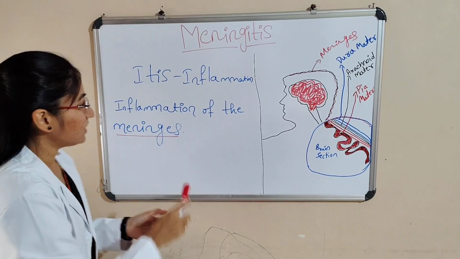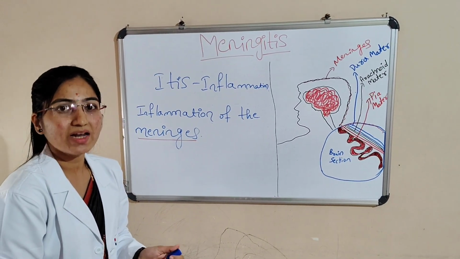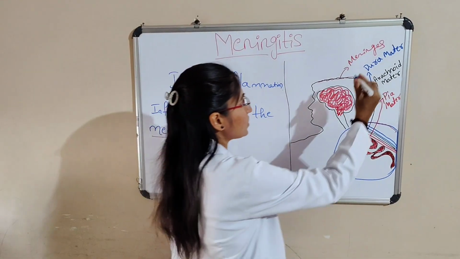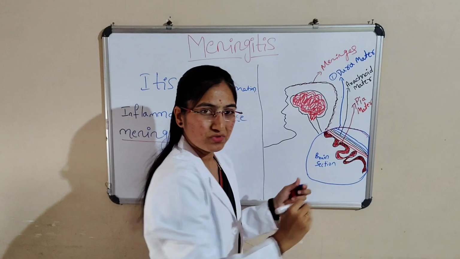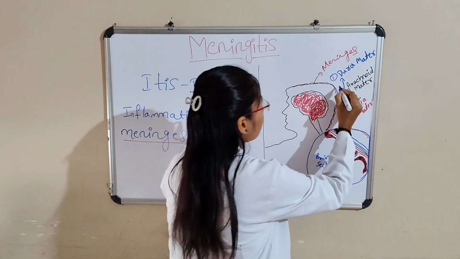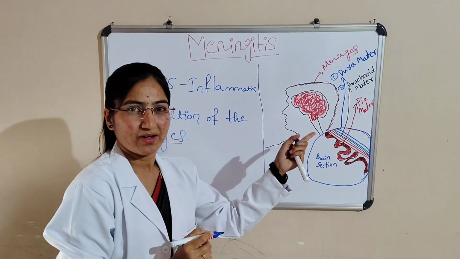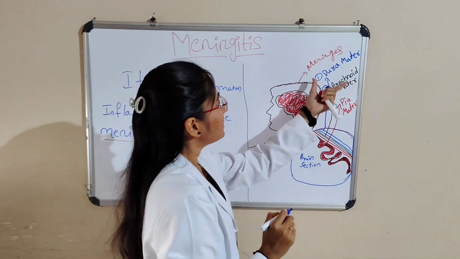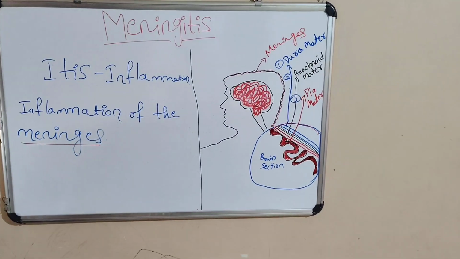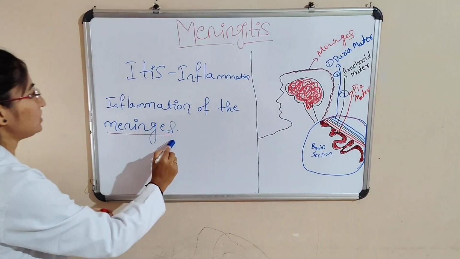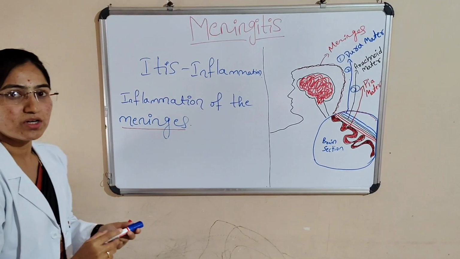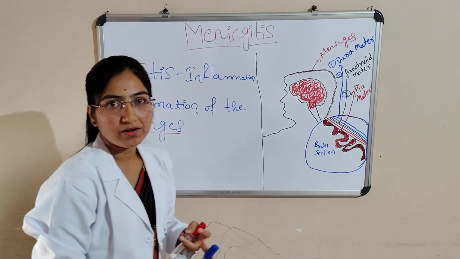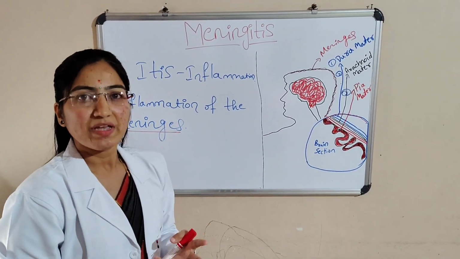Meninges means there are three membranes or three layers, we can say. The first layer, this one, is dura mater, the second layer is arachnoid mater, and the third layer is pia mater. These are the three membranes. The meninges includes three layers or three membranes: first dura mater, arachnoid mater, and then pia mater.